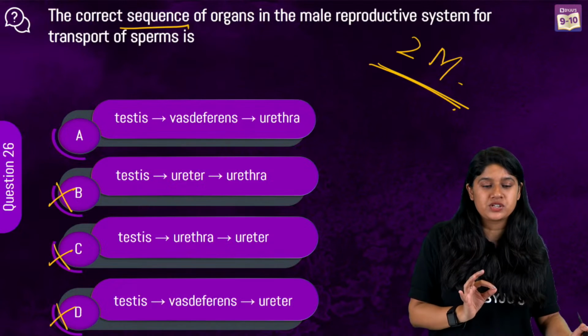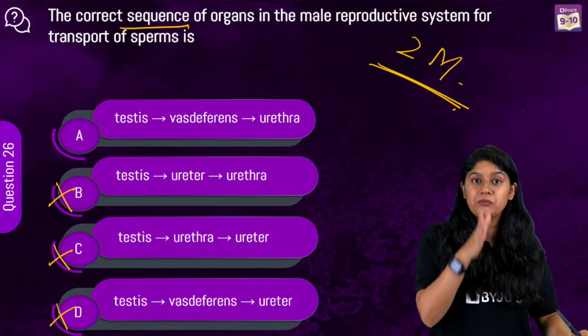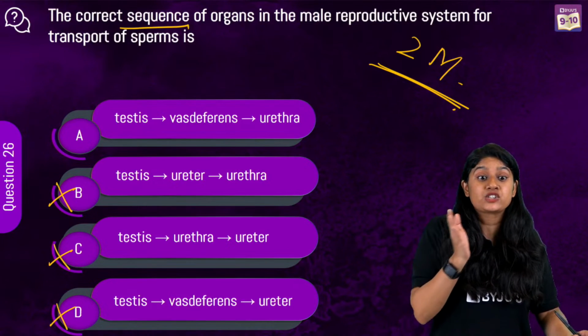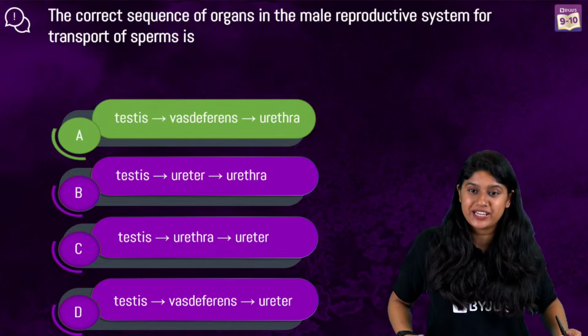The easiest way to solve this question is to look for the word ureter. Ureter is not a part of the male reproductive system. It is a part of the excretory system. So, with that, we have the correct answer, which is option A.